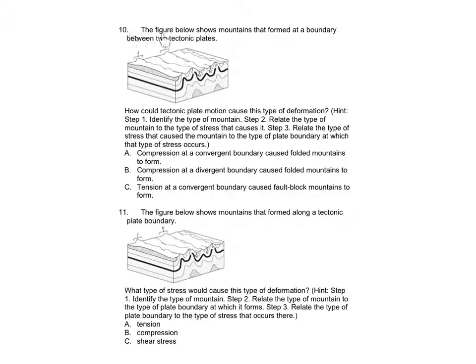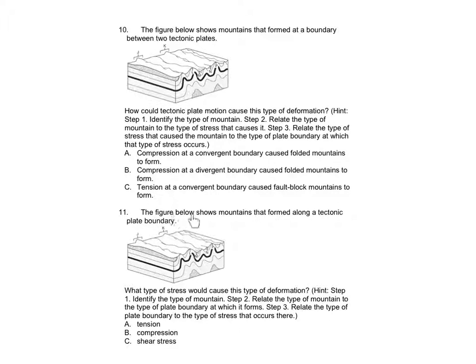Number 10. The figure below shows mountains that formed at a boundary between two tectonic plates. How could tectonic plate motion cause this type of deformation? Hint: Step 1, identify the type of mountain. Step 2, relate the type of mountain to the type of stress that causes it. Step 3, relate the type of stress that caused the mountain to the type of plate boundary at which the type of stress occurs. A. Compression at a convergent boundary causes folded mountains to form. B. Compression at a divergent boundary causes folded mountains to form. C. Tension at a convergent boundary caused fault block mountains to form.